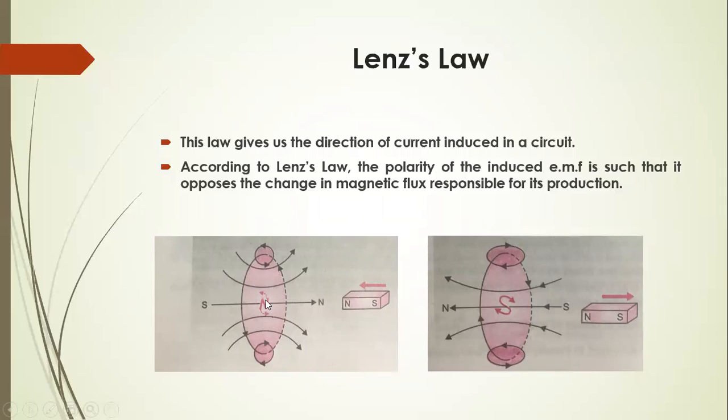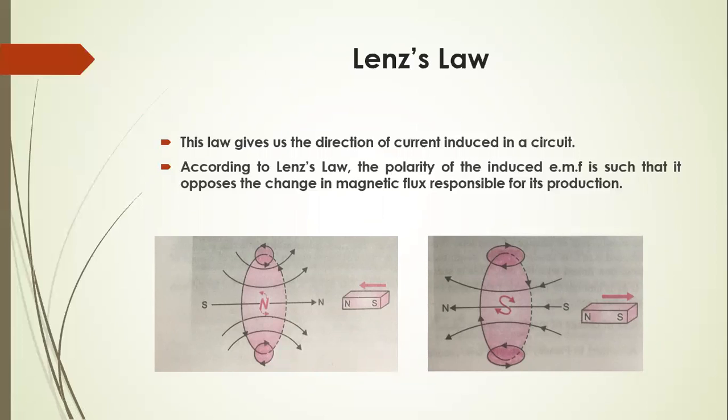Here, this is a magnet and this is a coil. If we move the bar magnet towards the coil, the amount of magnetic flux linked with the coil increases, because the number of magnetic lines increases. Current is induced in that coil in such a direction that it opposes the increase in flux.